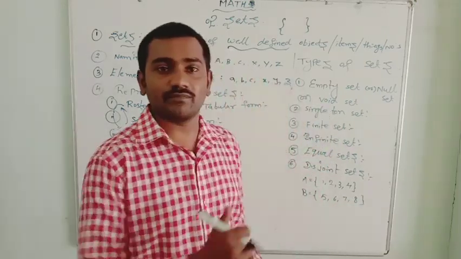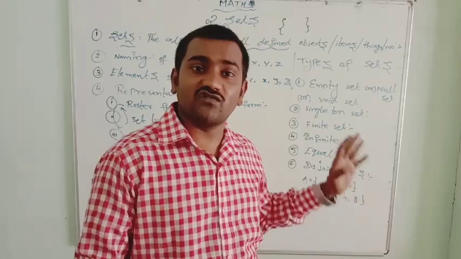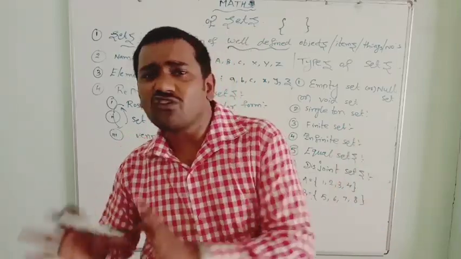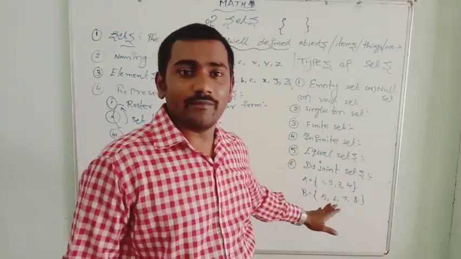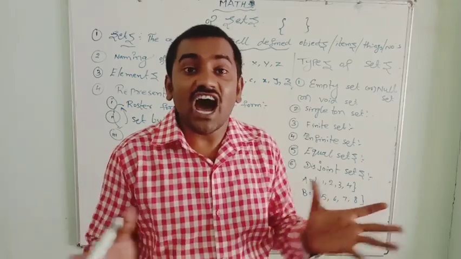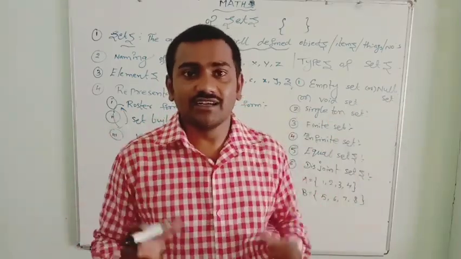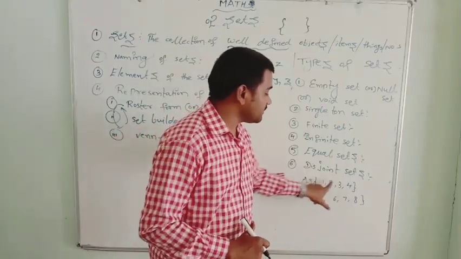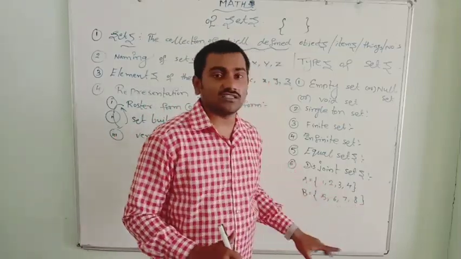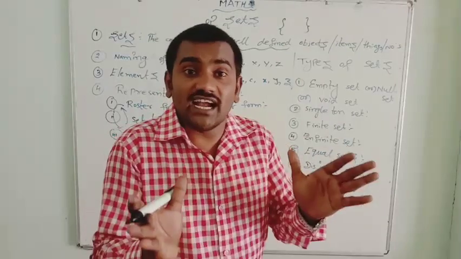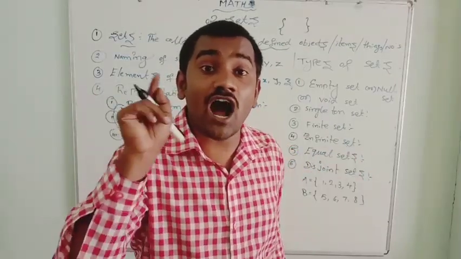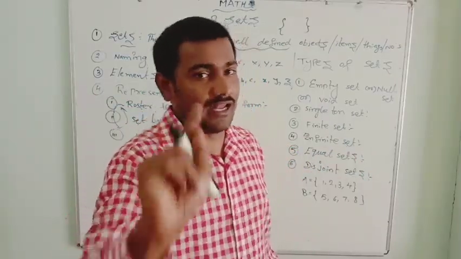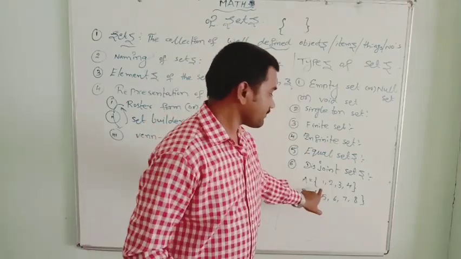Here set A contains 4 elements, set B contains also 4 elements, but these two sets are disjoint sets. They won't join. Here the elements are different. That means these two sets don't have any common elements. Remember, common elements. Is there any common element?